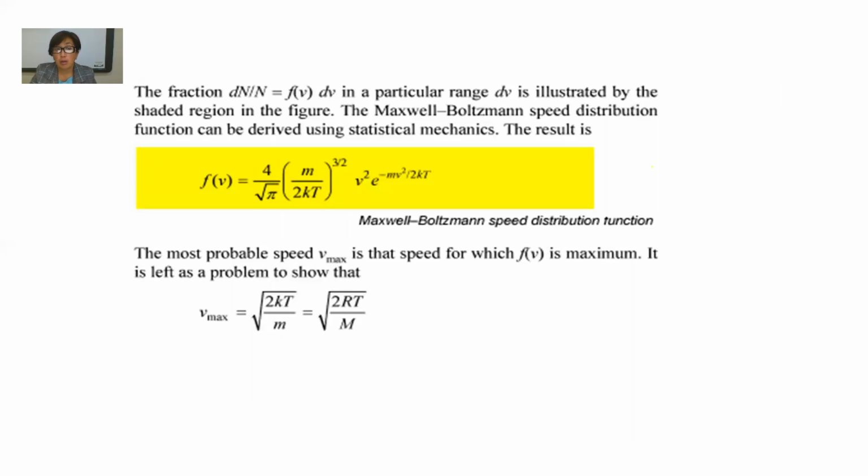And we now know the formula of the distribution function, derived using statistical mechanics.